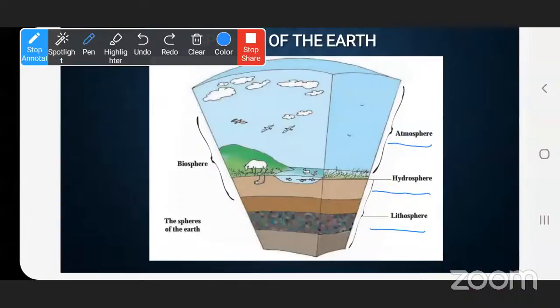Can you see the biosphere here? The living organisms present in the land portion, in the water, and in the air, collectively, are the biosphere.